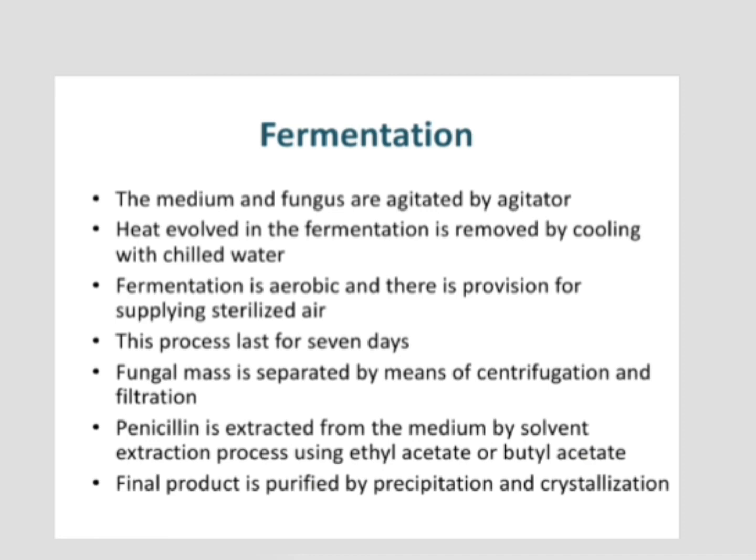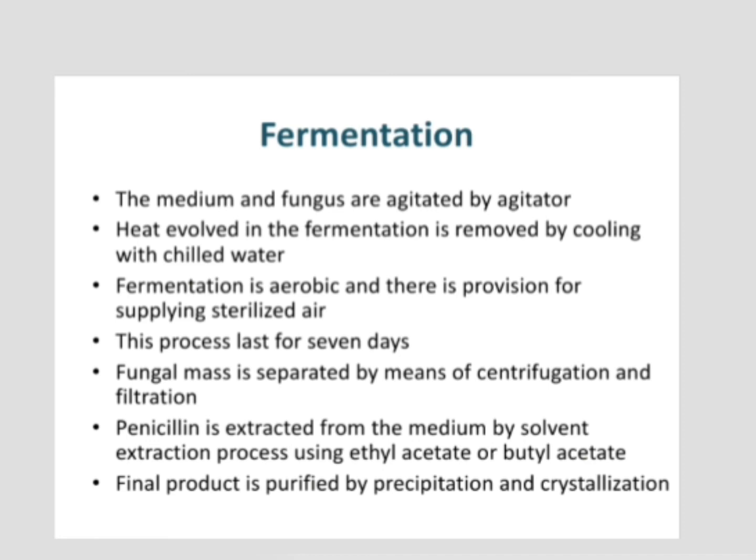And during this process, because of metabolic activities, a large amount of heat is being released, and this heat is removed by providing cooling coils around the fermenter and passing chilled water through it, and the fungal mass is separated by means of centrifugation and then filtration.